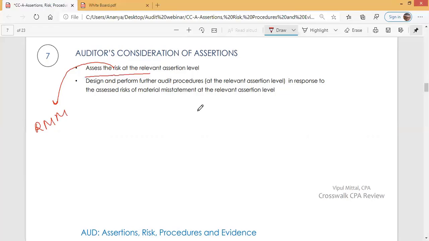Let me give you an example regarding inventory. Management states inventory balance at $100,000.